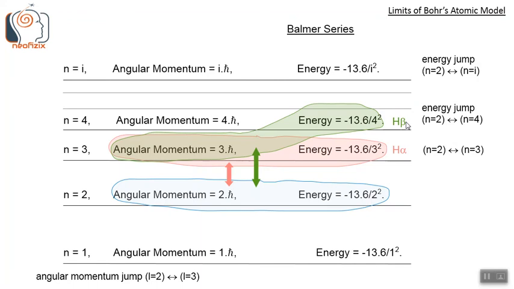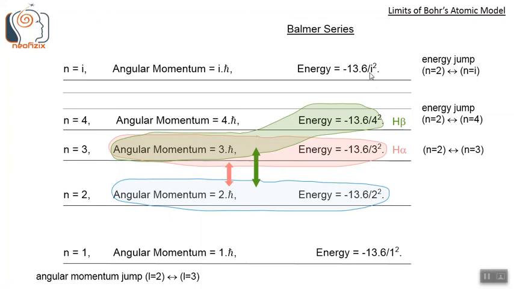The H beta line involves the same angular momentum jump, L equals 2 and L equals 3, but the energy level jump is now between n equals 2 and n equals 4. Similarly, H gamma involves the same angular momentum jump, but energy level jump from n equals 2 to n equals 5.